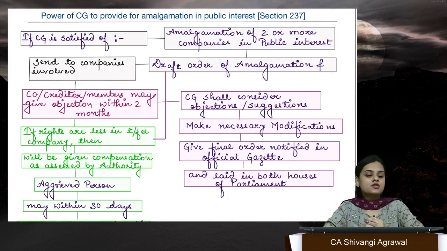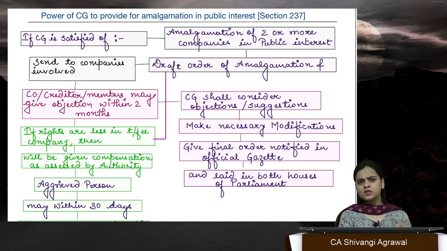After that, we have section 239, which just says that whatever company has been merged or amalgamated, the books and papers of that company cannot be disposed of or destroyed without the permission of the central government. So you need to make an application to the central government for seeking permission. The central government will ensure that there is no evidence left of any offense or prospective offense, and thereafter permit you.